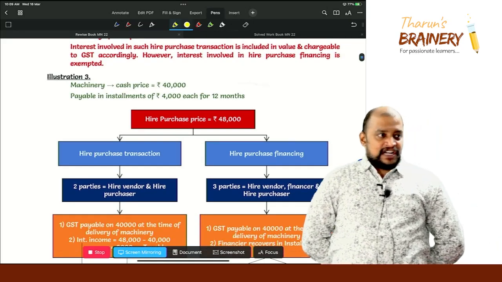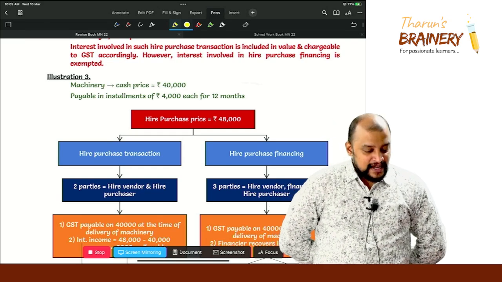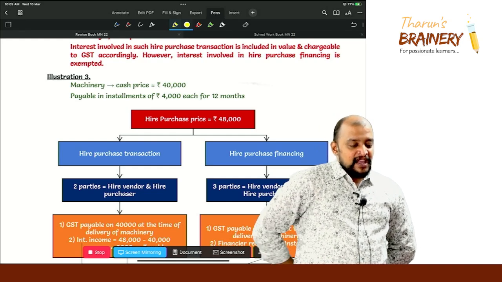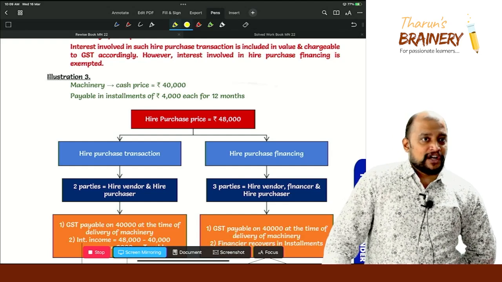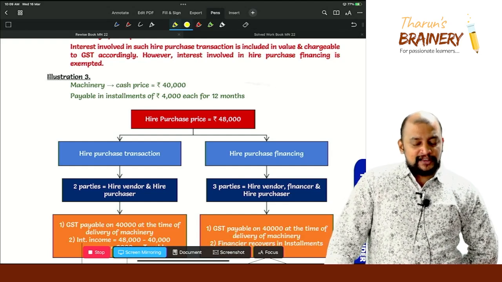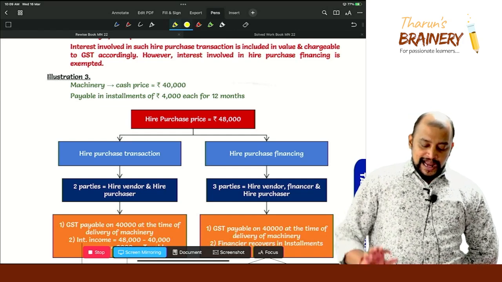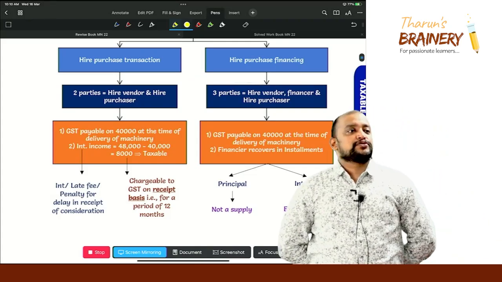There is a machinery. The cash price of the machinery is 40,000 rupees, payable in installments of 4,000 each for 12 months. Now what is the hire purchase price? 4,000 into 12, 48,000. So 48,000 minus 40,000, interest income is 8,000. Now in a hire purchase transaction there are two parties. Who are those two parties?